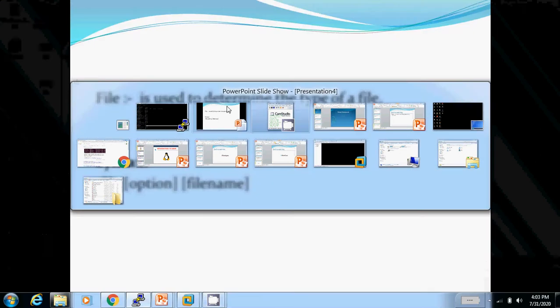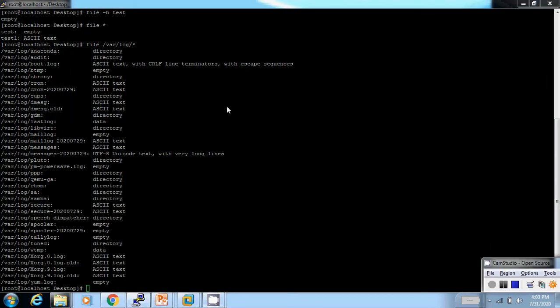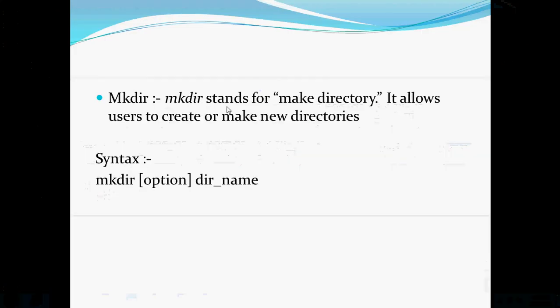Now another command is mkdir. Mkdir stands for make directory. It allows the user to make a new directory. If you want to create a new directory, then we will use the mkdir command. The syntax of the command is mkdir option directory name. Here option is for attributes.